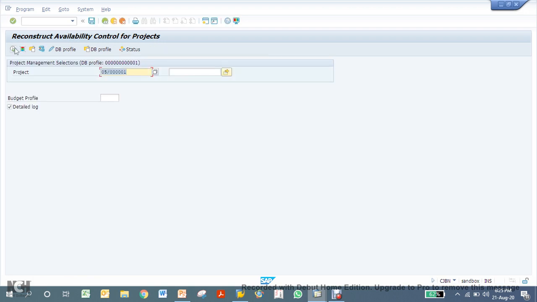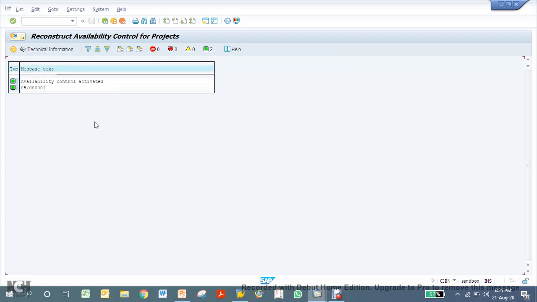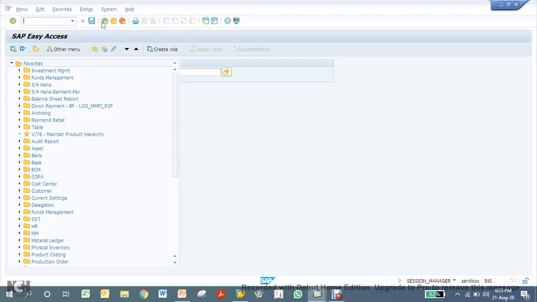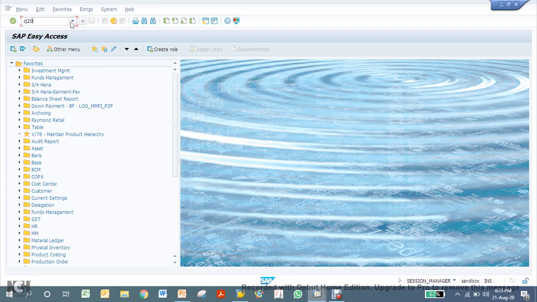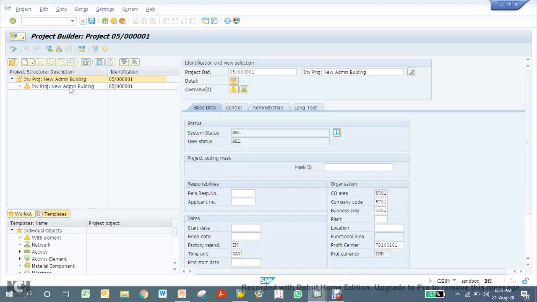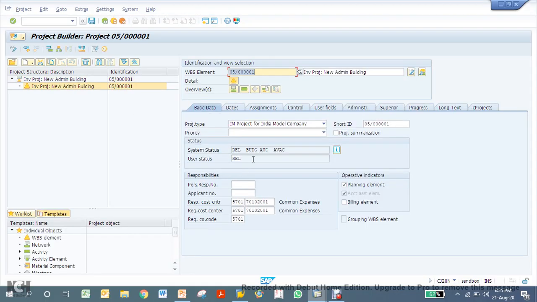Let's activate it. So availability control has been activated for this project. If I go back to CJ20N, see, now I have got the availability control also coming in as a system status.